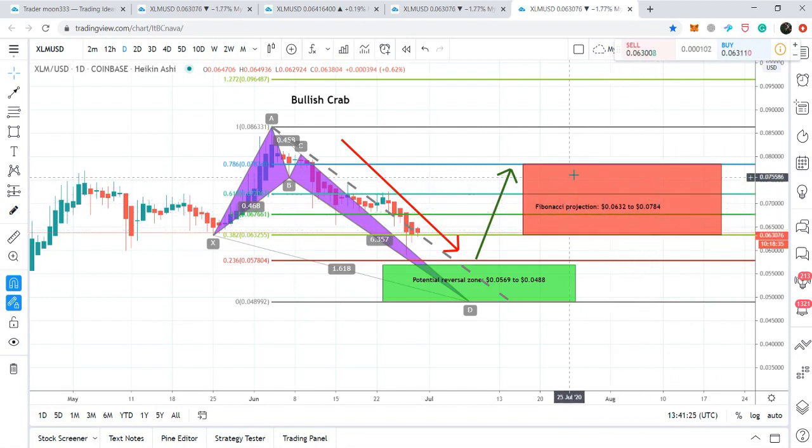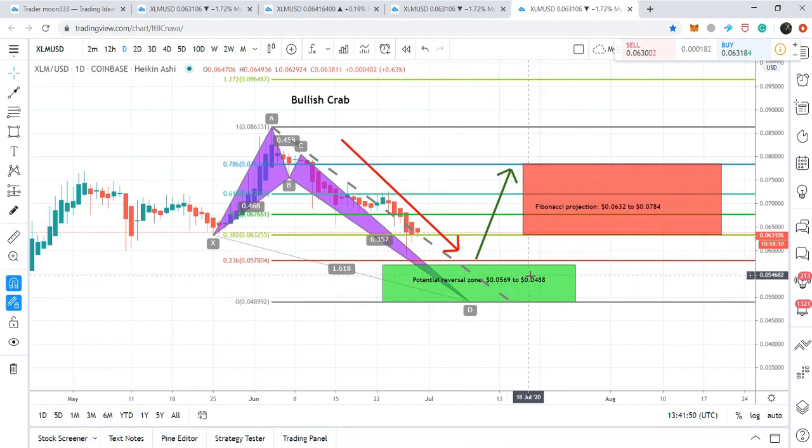So here, if we want to take it as a single trade, then we can buy it here and we can place our sell orders here. However, after the price action enters this potential reversal zone, then we can expect another upward move from here, because this is the potential reversal zone of this bullish crab pattern. And here we also have our last support of 4.5 cents.